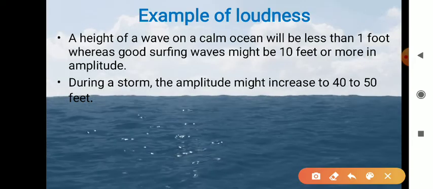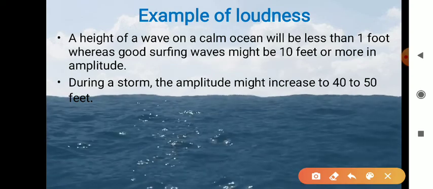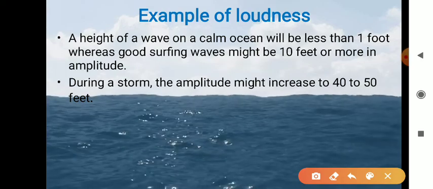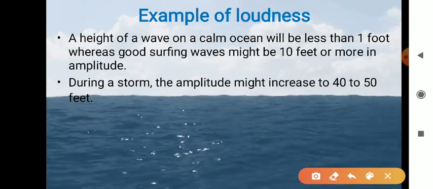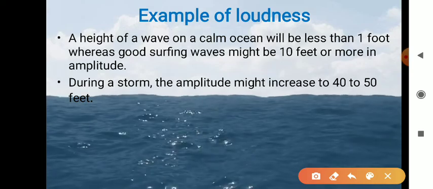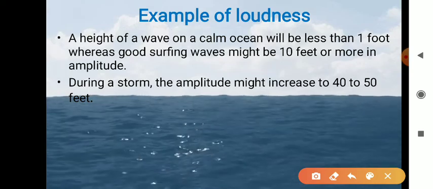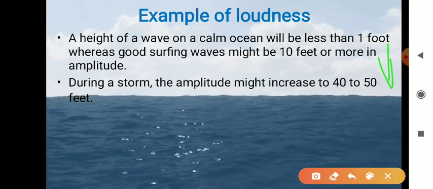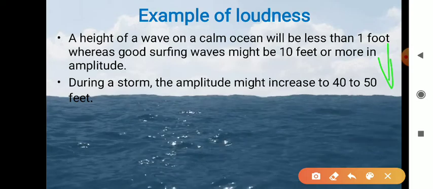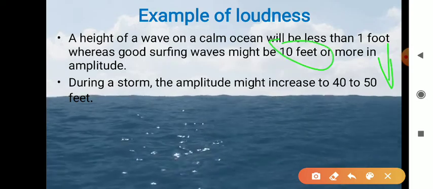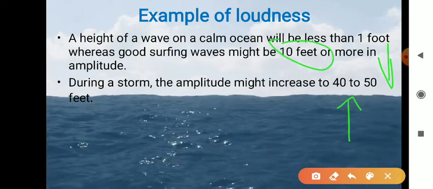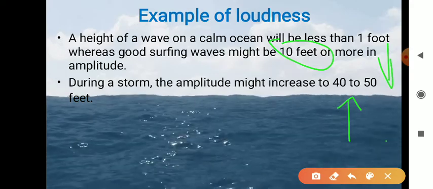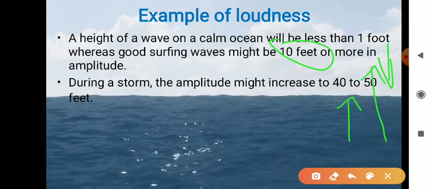Next, this is a very good example for understanding noise. If the height of the wave in the ocean, the amplitude of that wave, is 1 foot, that means the sound of the wave will be low. If the wave height or amplitude is 10 feet, the sound of the waves will be high. And during a storm the amplitude will increase, from 0 to 40 feet.